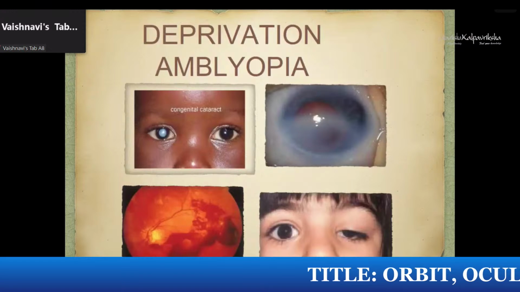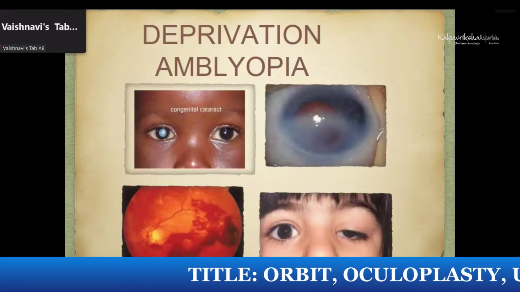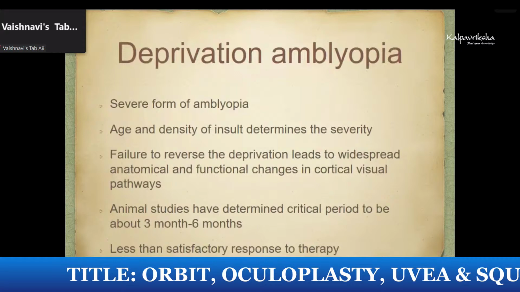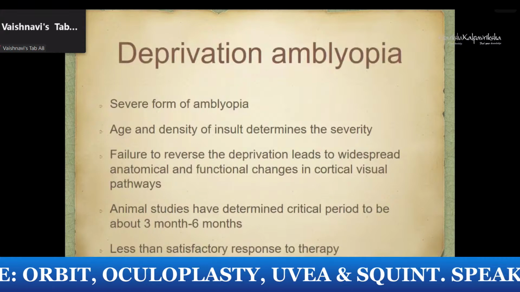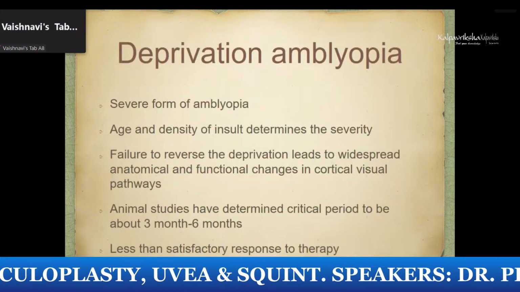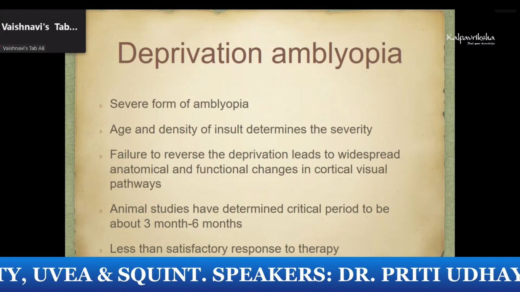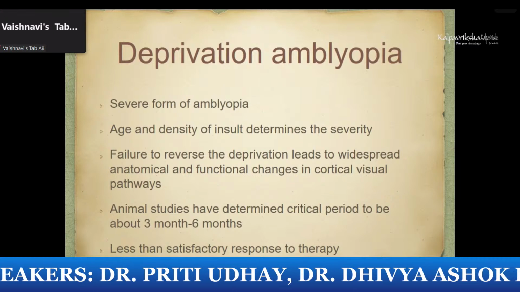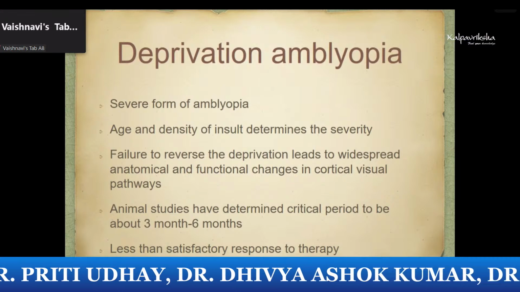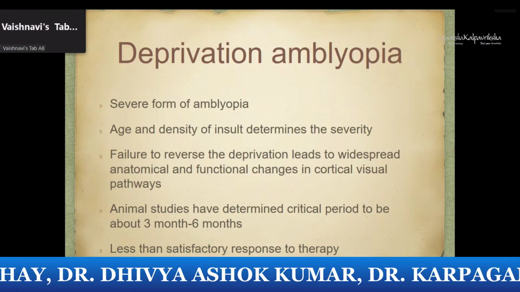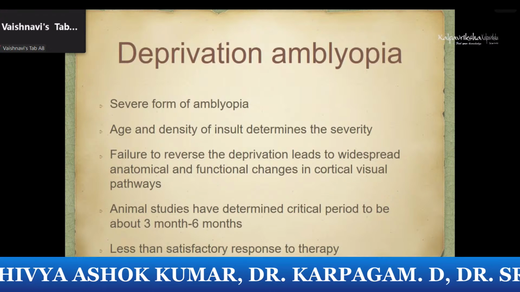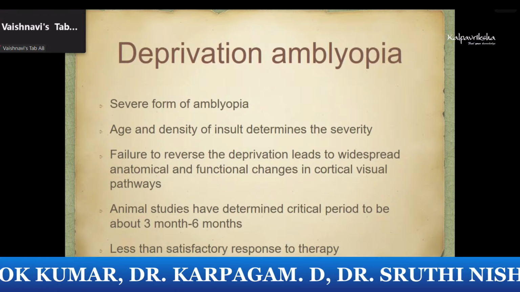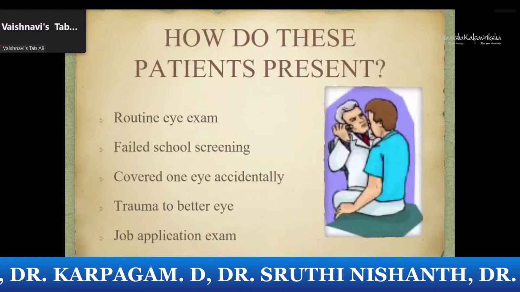These are the most common causes of deprivation amblyopia, which are seen in children. And again, this is a severe form of amblyopia. Age and density of insult often determine the severity, and failure to reverse deprivation during the critical period leads to several structural and functional changes and often gives less than satisfactory responses to therapy.